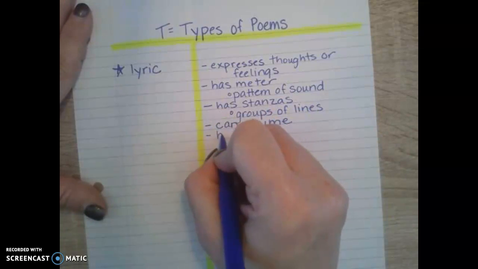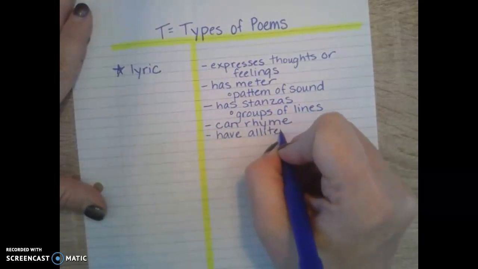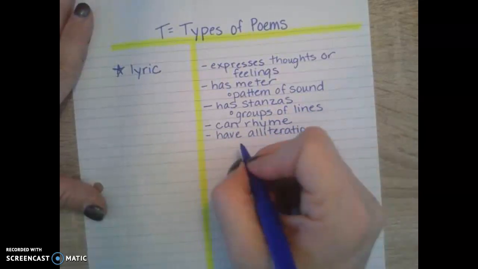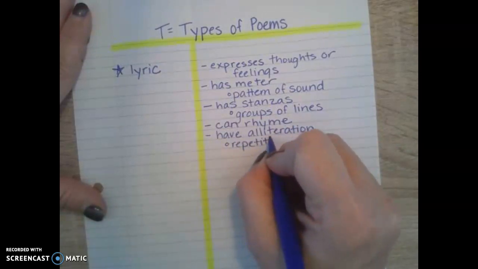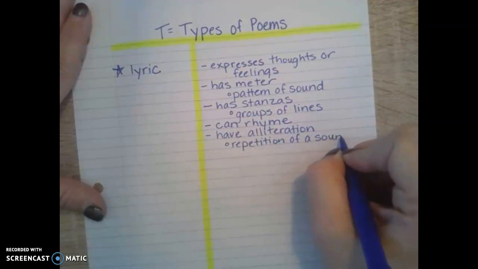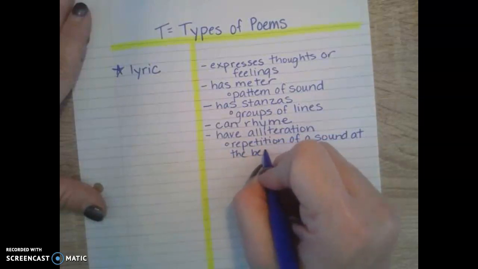Lyric poems also have alliteration. Alliteration, if you watch the video, is the repetition of a sound at the beginning of a word.